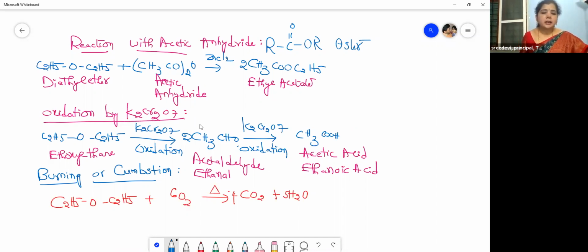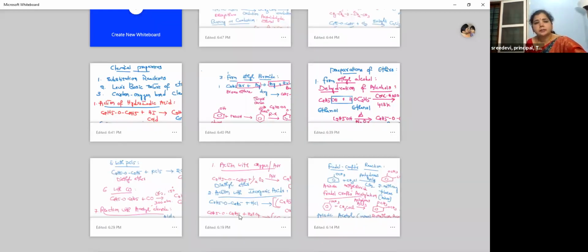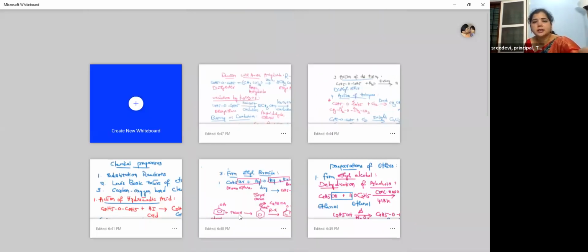And then coming to the last reaction, that is burning or combustion. Diethyl ether on combustion, that is the complete burning of a substance, or ethoxyethane on combustion gives carbon dioxide and water, right? Okay. So this is the last reaction which we have learned, children. I think I have completed this topic, right?